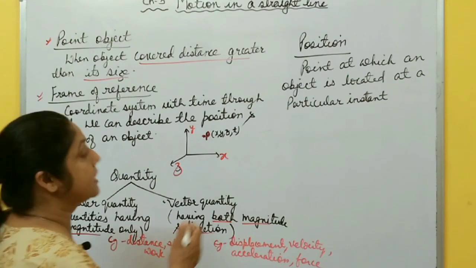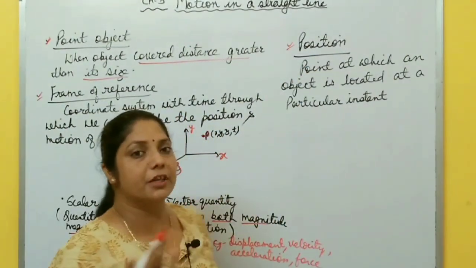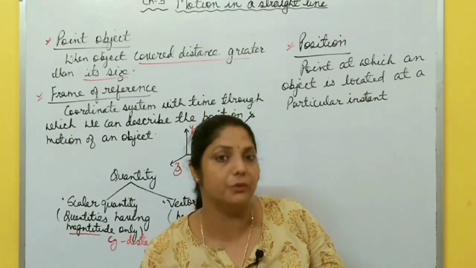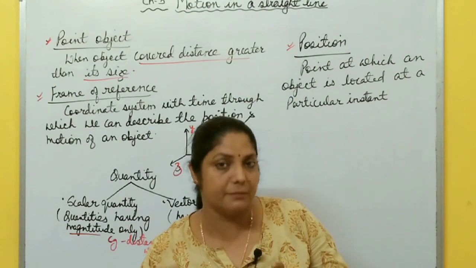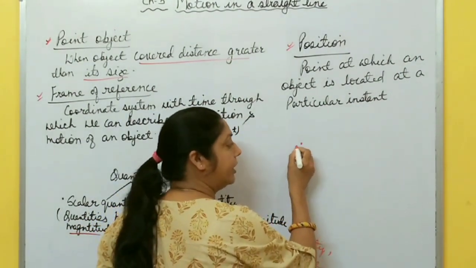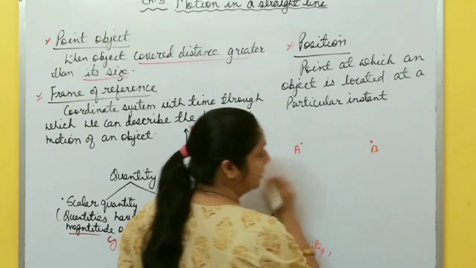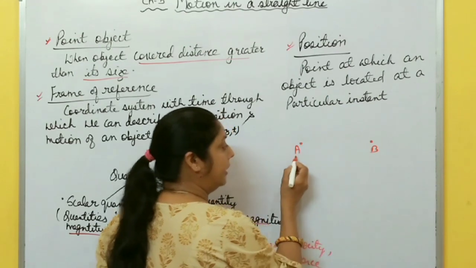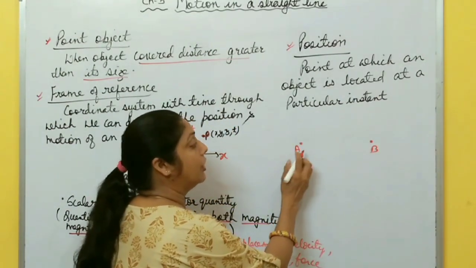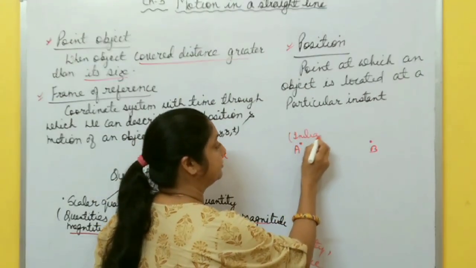Now, before discussing different terms, you must know about position, because you know motion means what? When an object changes its position with respect to its surroundings with some time, right? Suppose initially the object is at point A, and after some time the object reaches point B. So point A is the position of the object. Initially the position of the object is at A. This is the initial position.